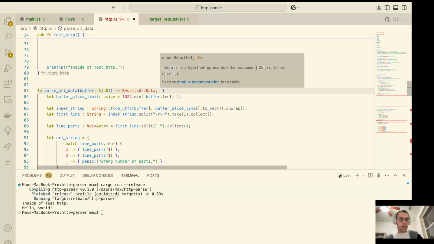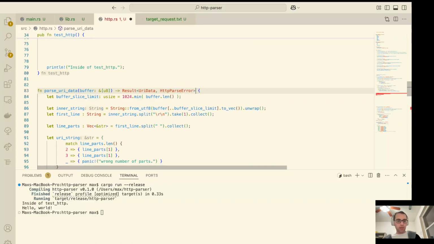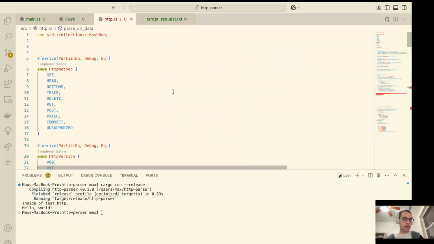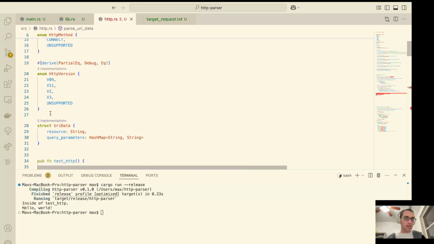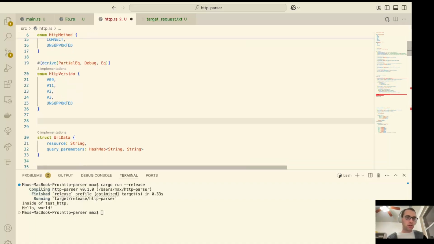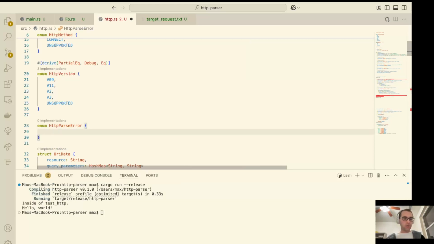In the circumstance where something doesn't go right, I think what we want to return is our HTTP parse error. This doesn't exist yet. We're going to go create it here. When I do this, it's going to yell at us, and that's okay. I can take it. What we are going to do is create a new enum called HTTP parse error, and for right now, we're going to leave it blank.